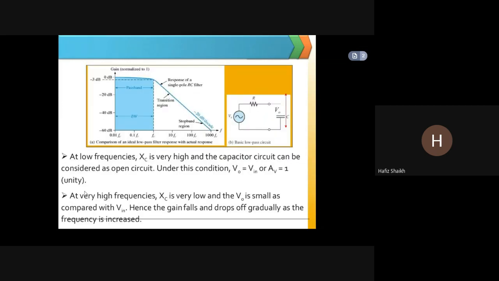So here you can see at low frequencies, XC is very high and the capacitor circuit can be considered as an open circuit.